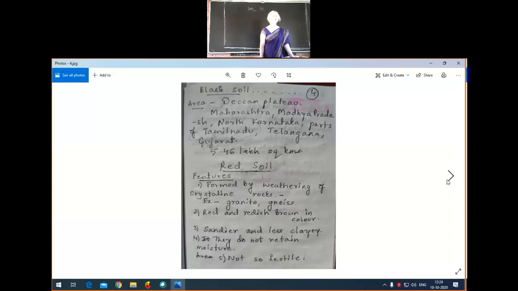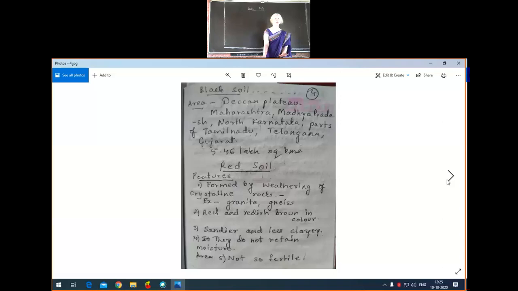But red soil, it is not a fertile soil, and it is sandy compared to your black soil. It is sandy, and that is why it is not clayey. The particles are not very compact, and that is why it cannot retain moisture in high quantity. So that is why this soil is not so good for what, children? Agriculture. And its color is red and brownish red, reddish brown color. It is the color of this soil.